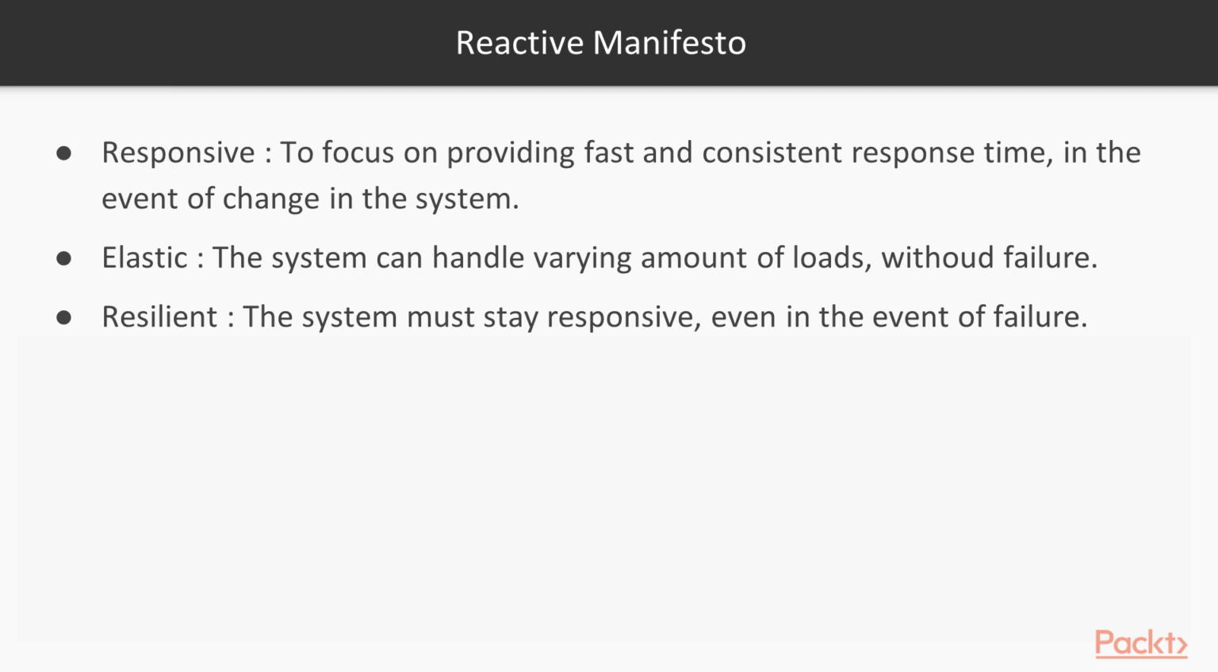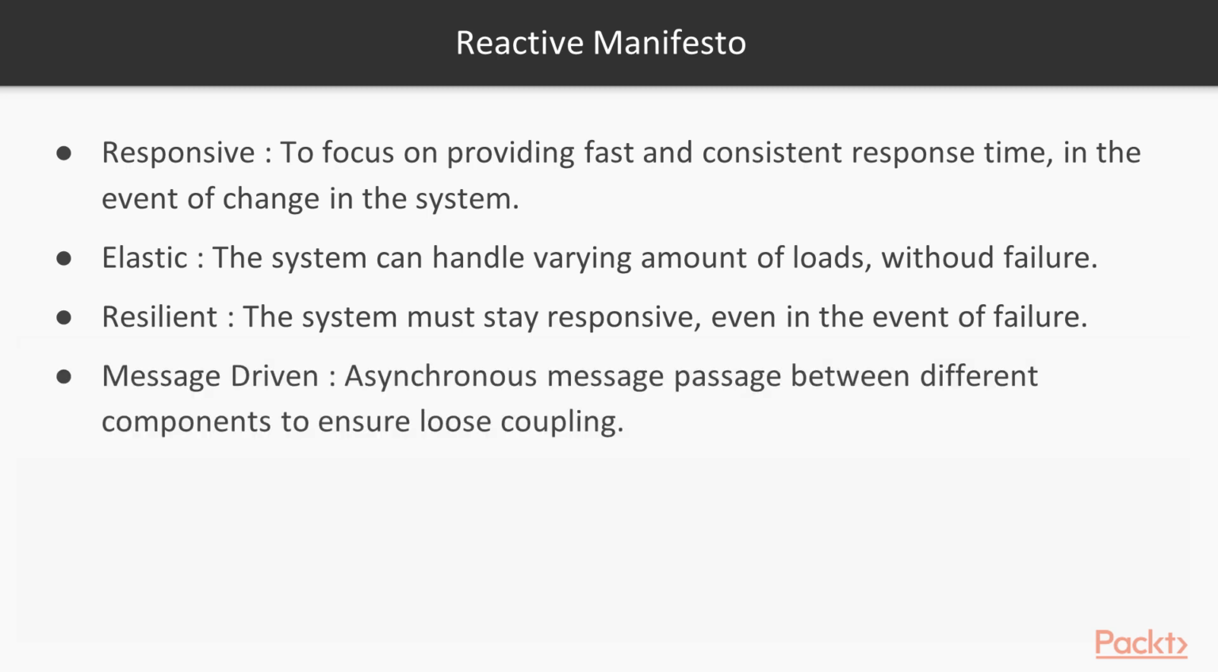And finally, we have message driven. What this means is that there is asynchronous message passing between different components. This ensures that there is loose coupling between the components. Hence, there is no single point of failure, and thus the systems are resilient, responsive, and eventually elastic. These are the main requirements that are to be followed by a reactive system. You can read more about it in the Reactive Manifesto for reference.